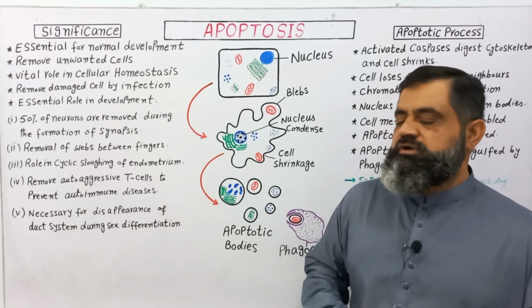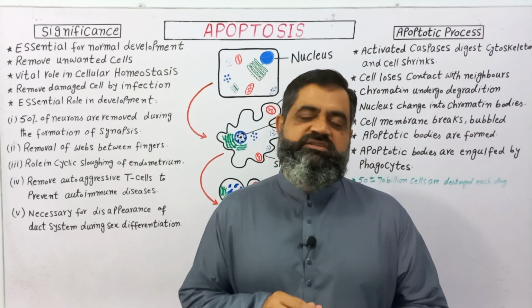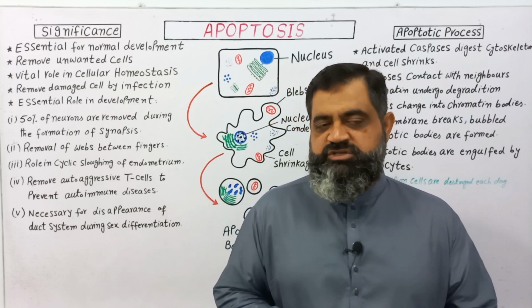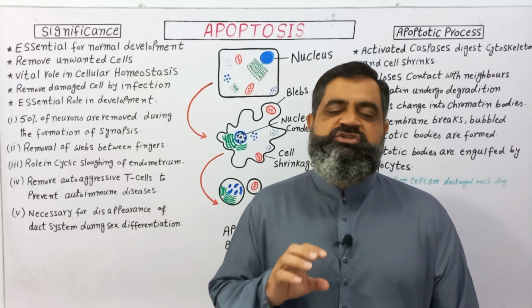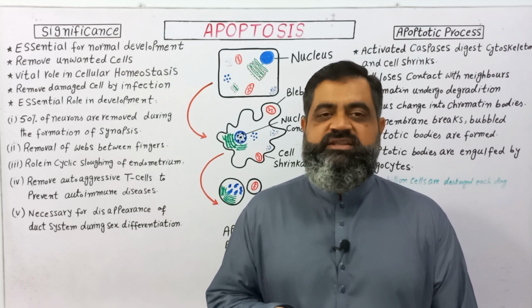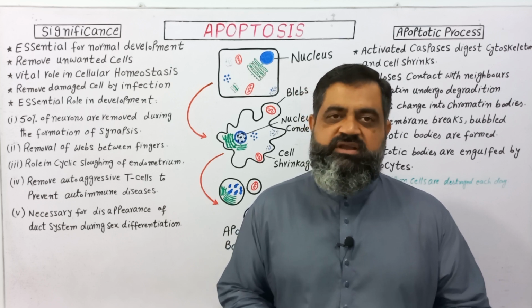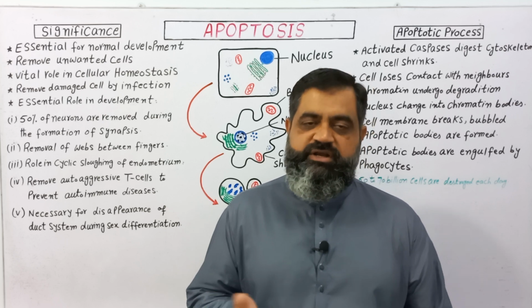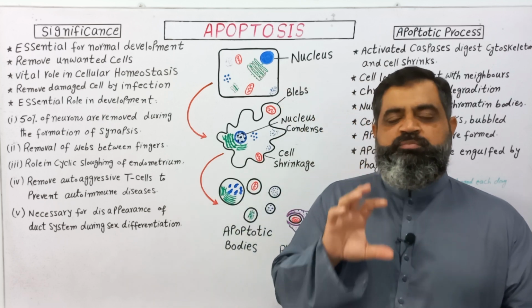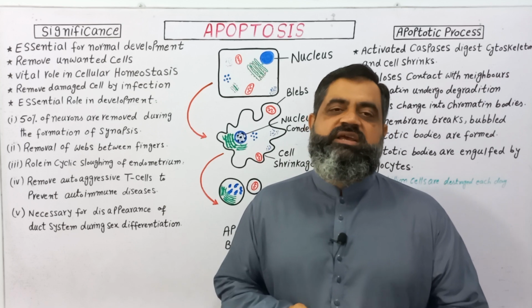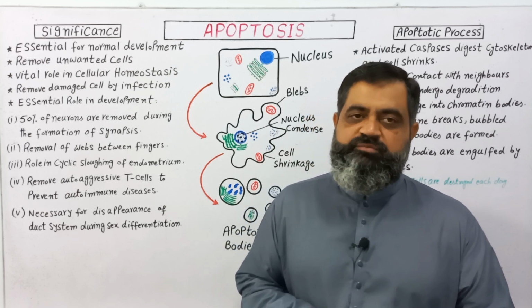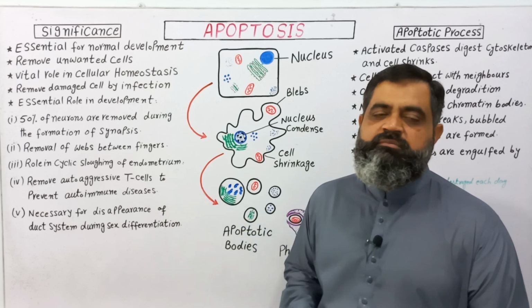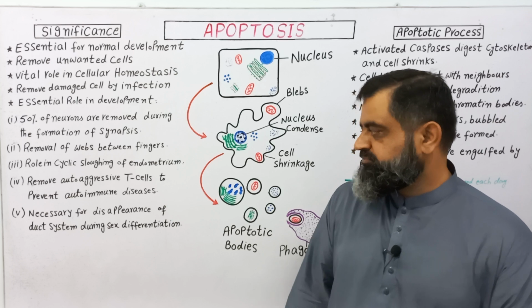Apoptosis also removes certain white blood cells which are known as T lymphocytes. T lymphocytes are very important components of our immune system, but somehow, due to gene mutation, they become aggressive and attack our own body cells, causing different types of diseases known as autoimmune disorders, like lupus and diabetes. So through apoptosis, these aggressive T cells can be killed and removed from our body. So apoptosis removes autoaggressive T cells to prevent different types of autoimmune disorders.